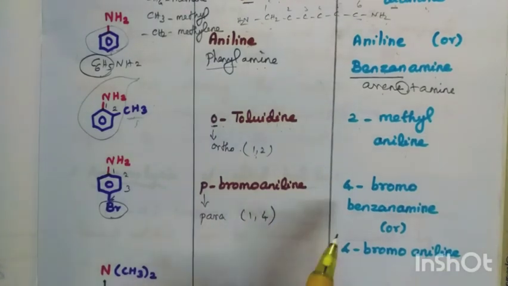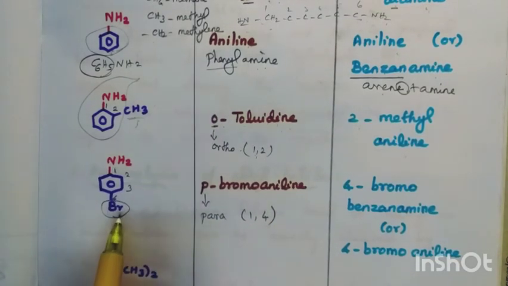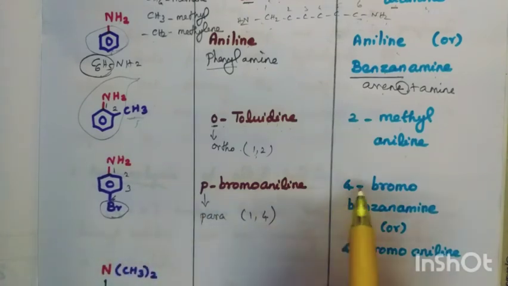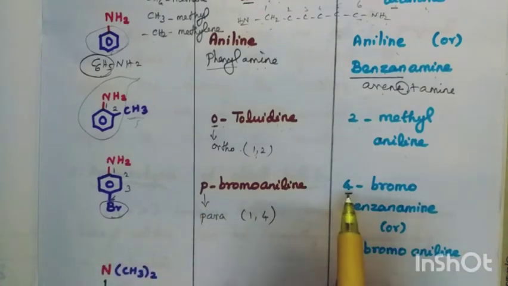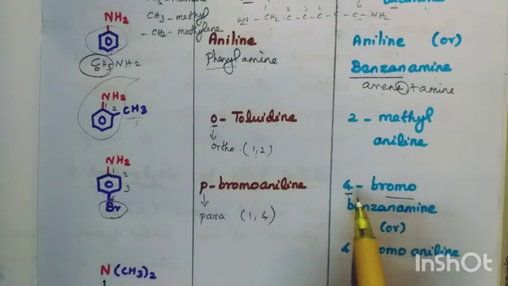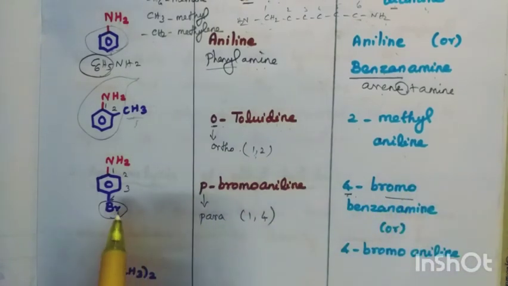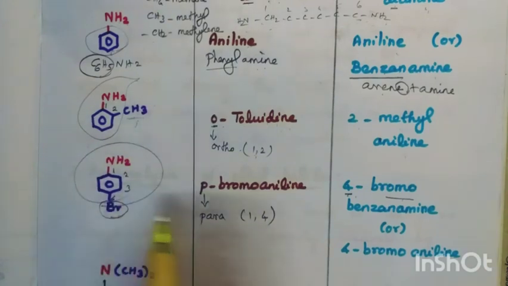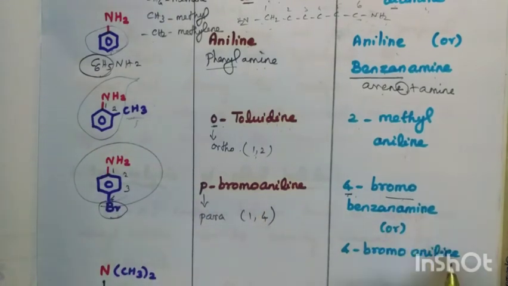And now how to write the IUPAC name? Mention the substituent. In which carbon is the substituent present? 4th carbon. What is that substituent? Bromo. Aniline is also called benzenamine, no? Or we can write this as 4-bromo aniline.